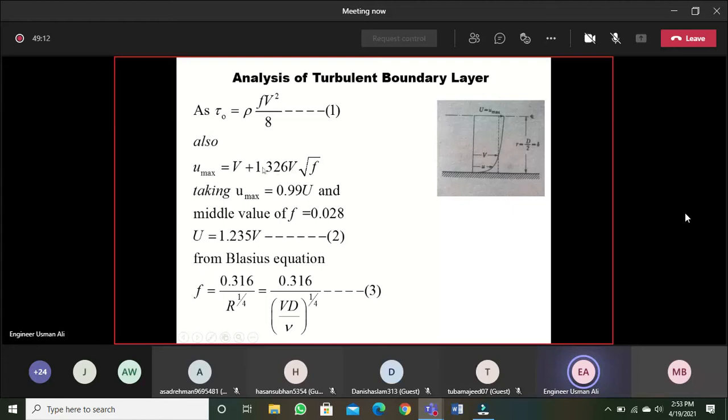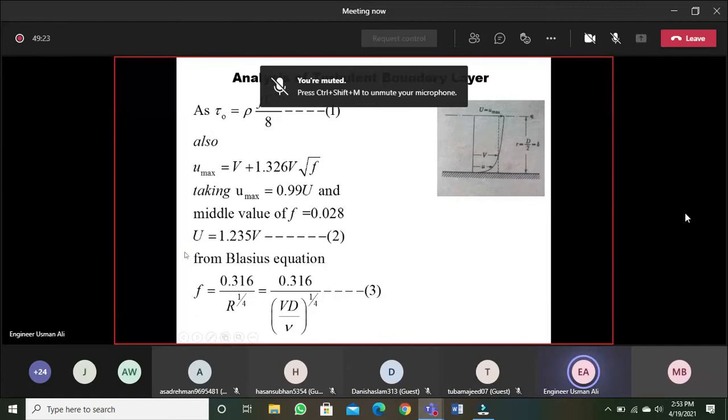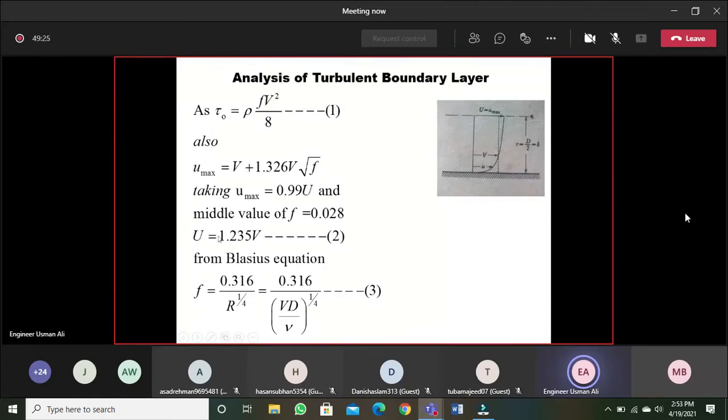And taking f as the middle value, normally we use f is 0.028. If you put this value over here and simplify, putting u maximum equal to 0.99 U in this and putting f 0.028, approximately capital U, the undisturbed velocity, comes to be 1.235 V. This is valid for turbulent flow: the undisturbed velocity is equal to 1.235 times the average velocity.